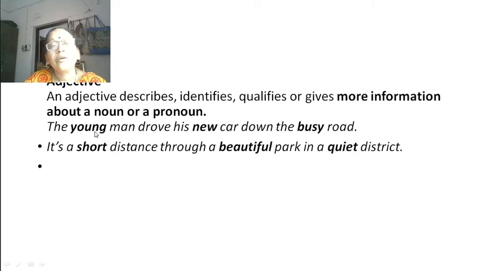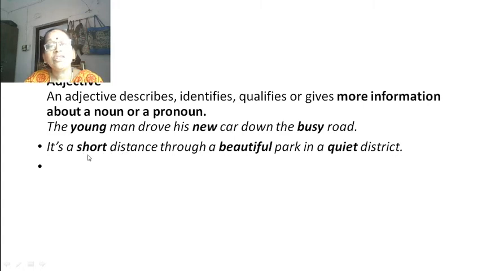How is the man? He is a young man. New car. How is his car? His car is new. Okay. The word new qualifies the word car. Busy road. What type of road is it? It is a busy road. So these words are qualifying nouns. Okay. It is a short distance through a beautiful park in a quiet district.